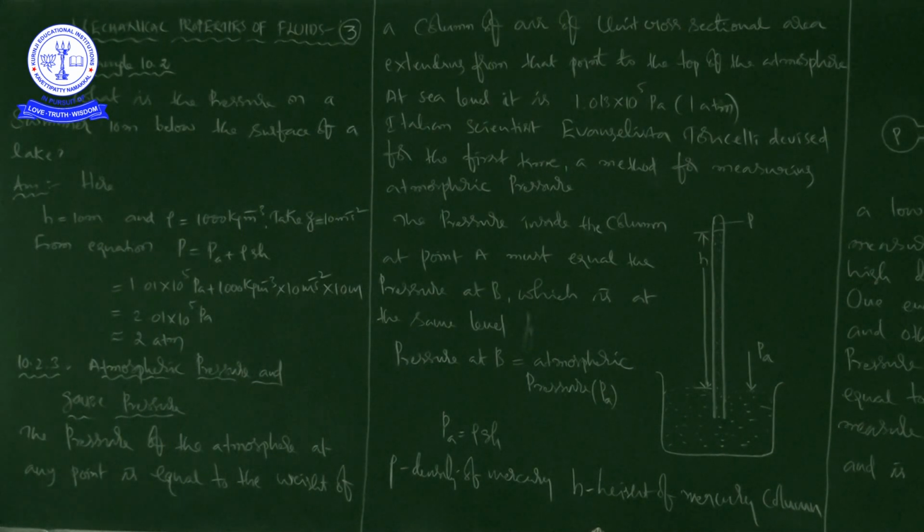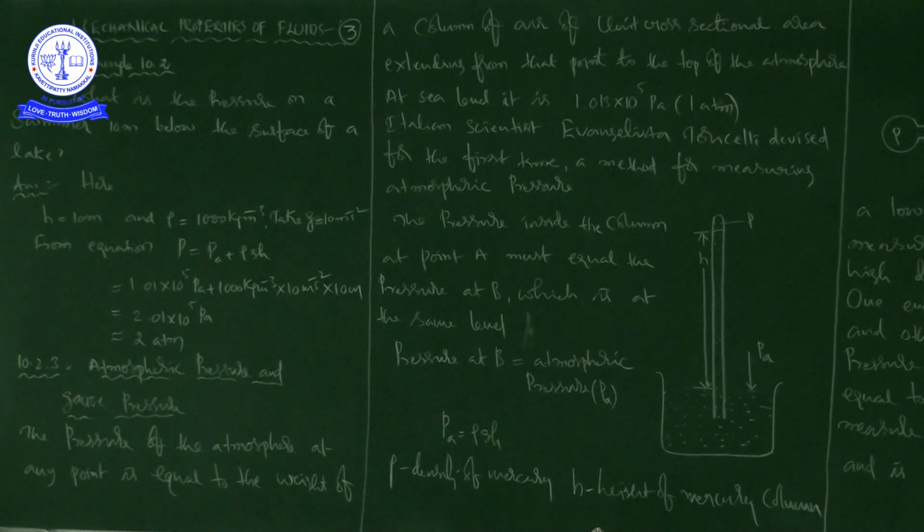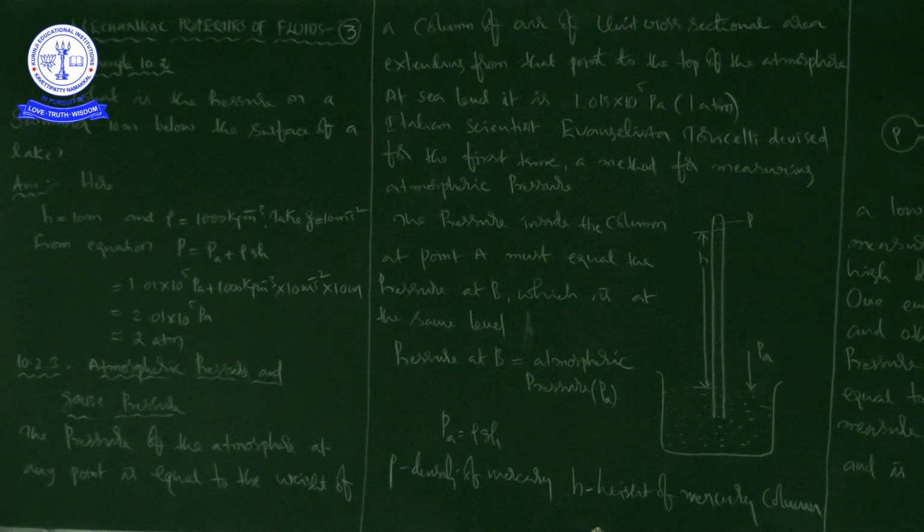Height is a very important factor because, compared to the density of the fluid and the acceleration due to gravity, the height of the fluid column is in most cases going to vary from point to point.